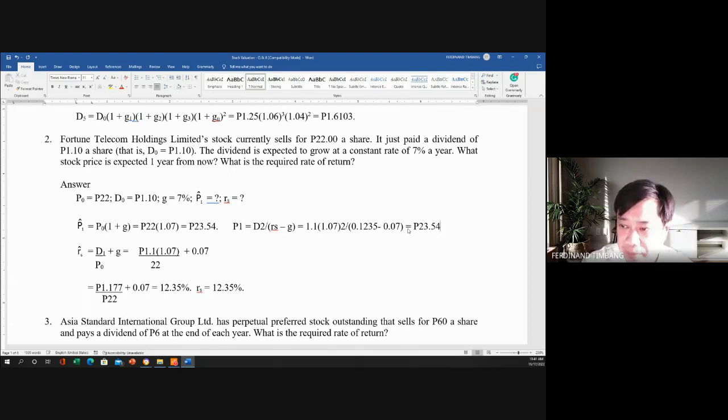So let me check muna para sigurado ako, ha? 1.1 times 1.07 raised to the power 2, and then 0.1235 minus 0.07. Okay, so it's the same, class. So take note of that, class. So for the formula for knowing the price of the stock, we can use this formula.